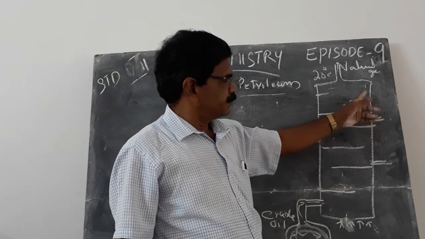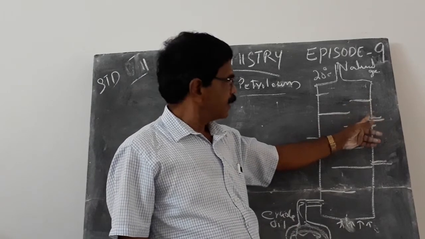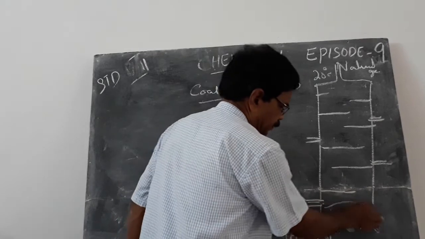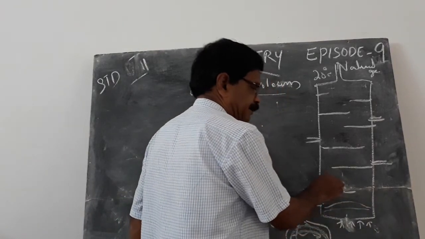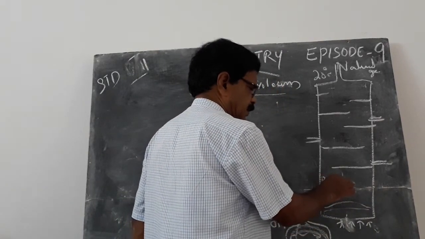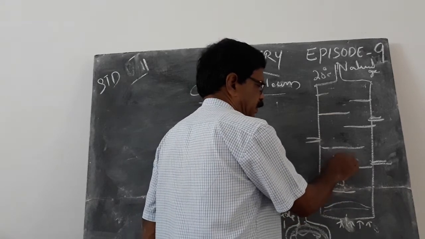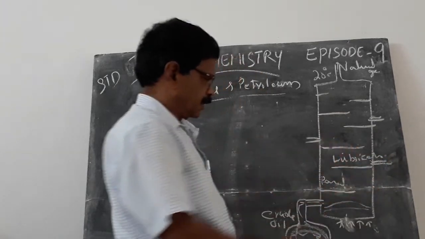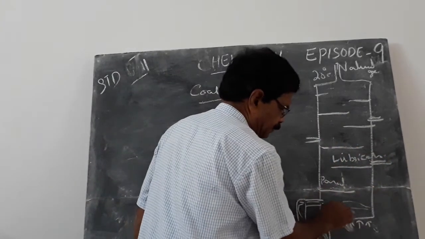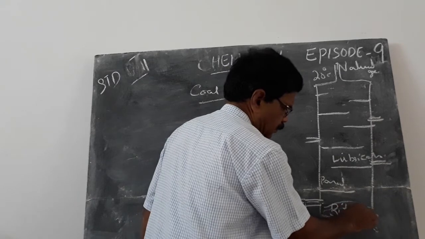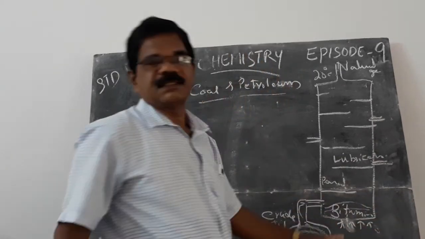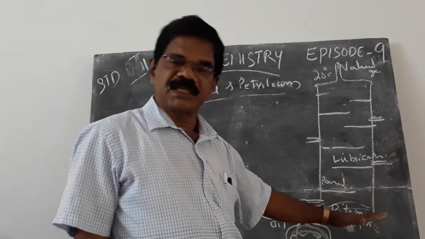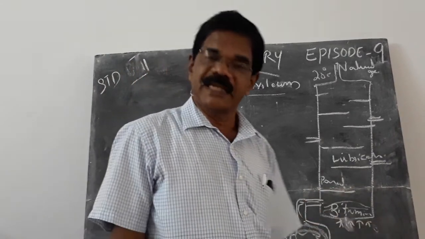Then the kerosene, petrol, diesel, and at the bottom paraffin wax, lubricating oil. At the bottom we get bitumen. Bitumen is the waste product, which settles at the bottom of the fractionating column. Bitumen is used for tarring.